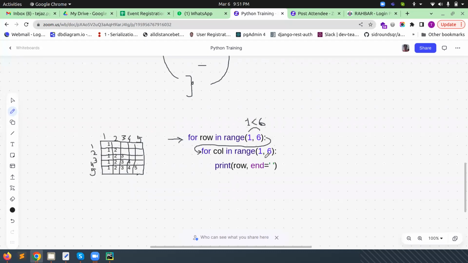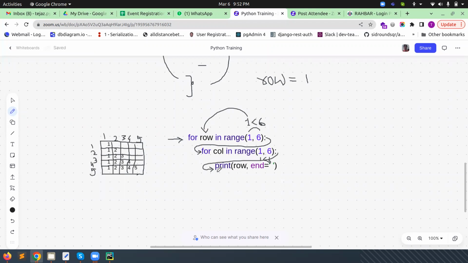Again, it will be a 1. This value 1 is less than 6. It's true. Okay, when it is true, then again the control will come here in this row. Now the value of row, what value it started with, it will be assigned in this variable. The value of the row is right now 1. Again, when it is executed, the control will go out only when this condition is false. Right now this condition is not false.